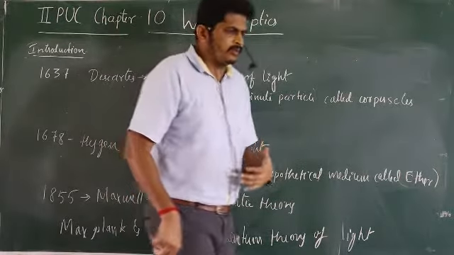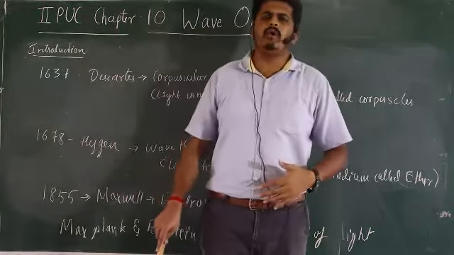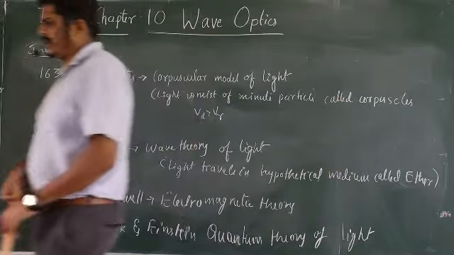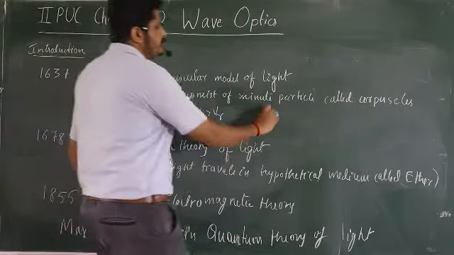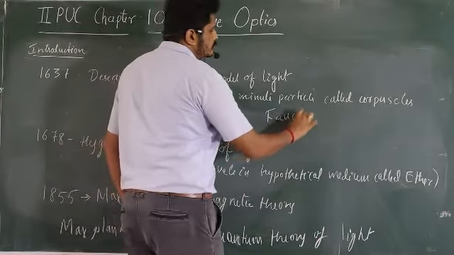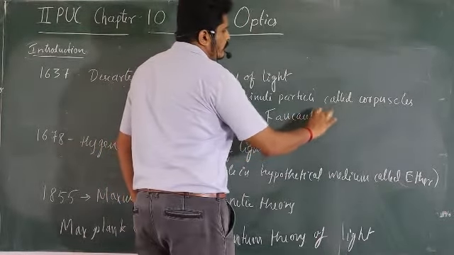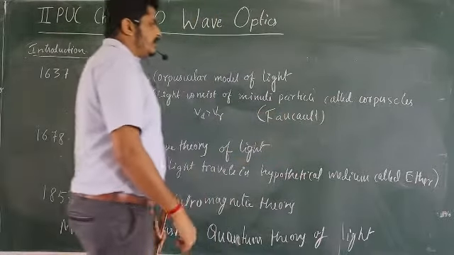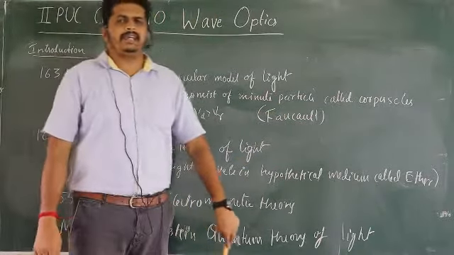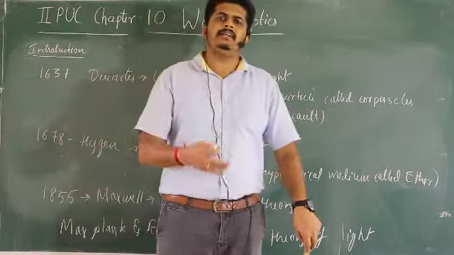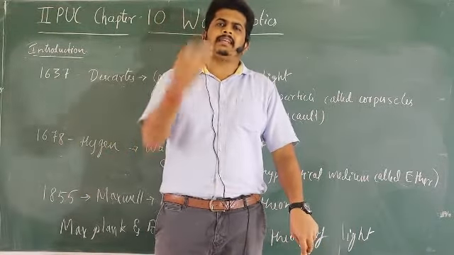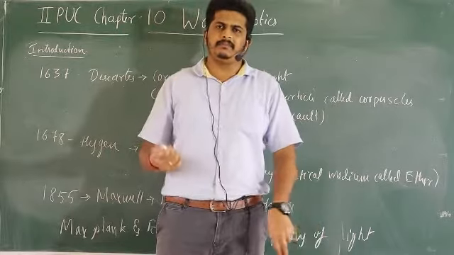Later on, one of the scientists, his name is Foucault, you can write his name. This particular scientist experimentally proved that light travels faster in a rarer medium compared to a denser medium.